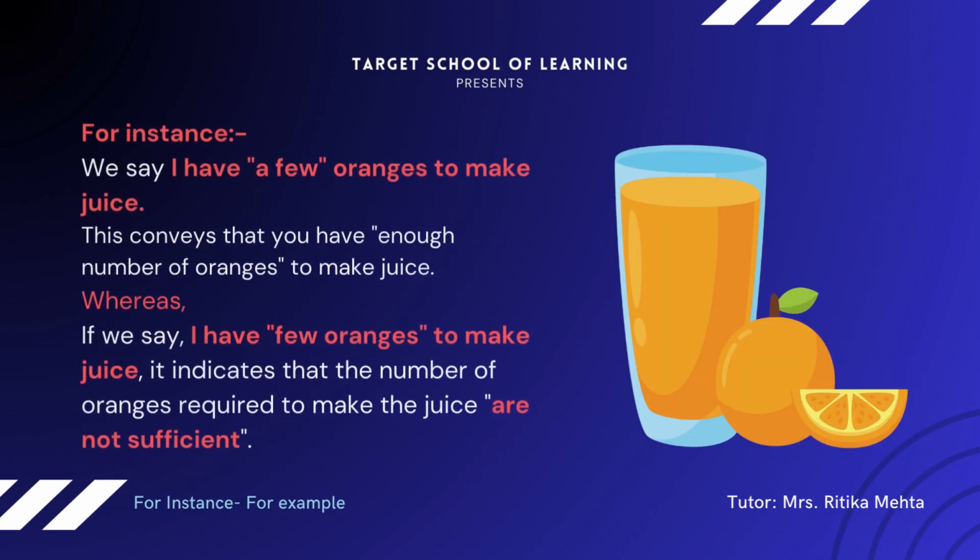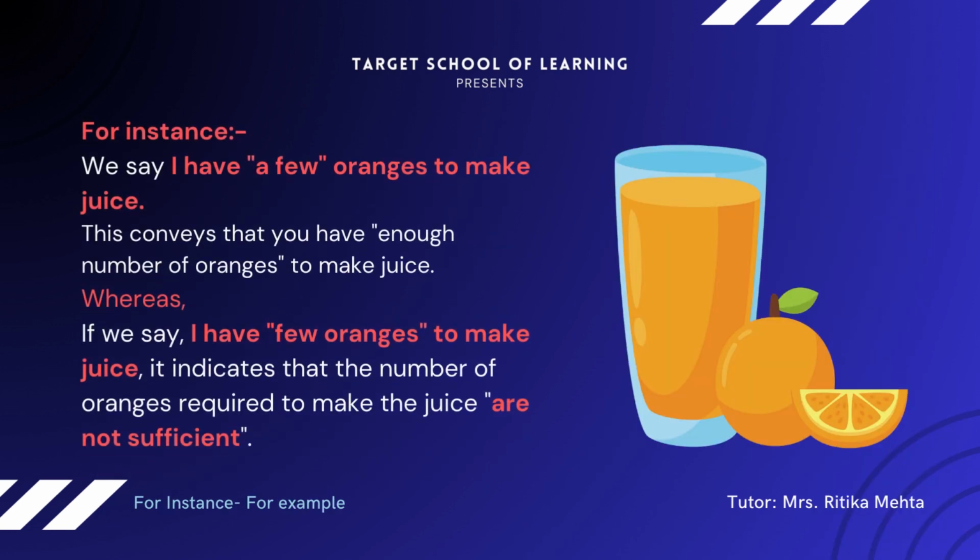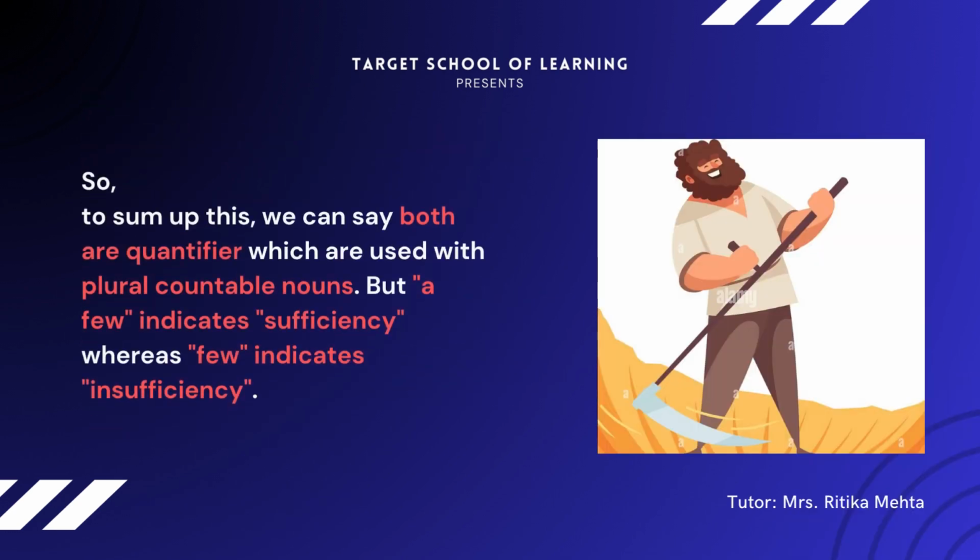For instance, we say, I have a few oranges to make juice. This conveys that you have enough number of oranges to make juice. Whereas if we say, I have few oranges to make juice, it indicates that the number of oranges required to make the juice aren't sufficient. So to sum up this, we can say both are quantifiers which are used with plural countable nouns. But a few indicates sufficiency, whereas few indicates insufficiency.